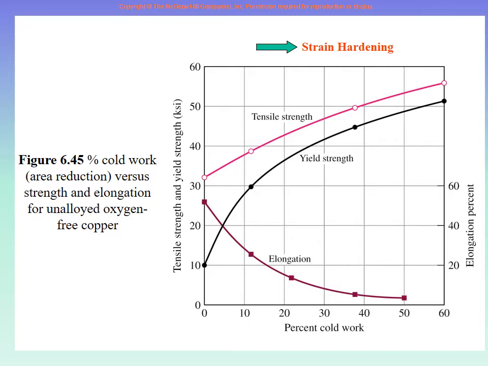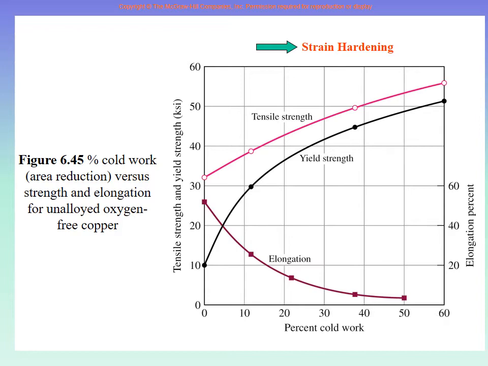So now normally this would be very good, that the strength is higher. If this is a part and I have increased its strength and now I use it, then it has higher strength, so it is good for me. But if I have to manufacture this material, then its ductility has gone down. So I should not do any strain hardening before manufacturing. I manufacture a piece and after manufacturing I increase.